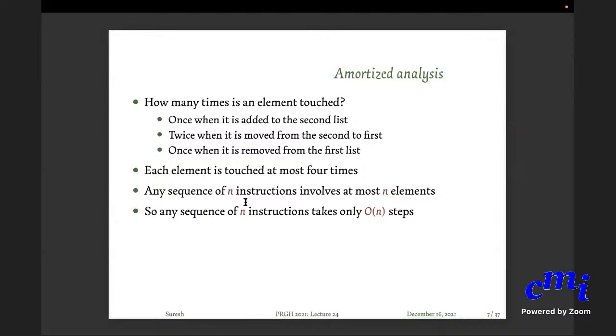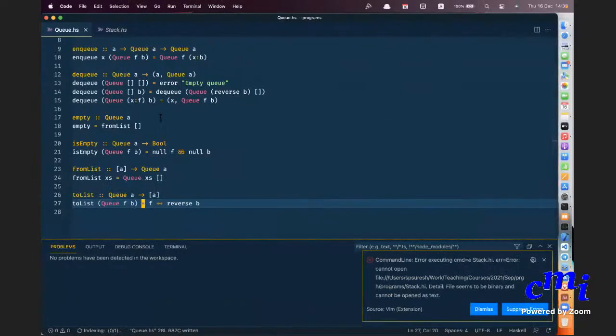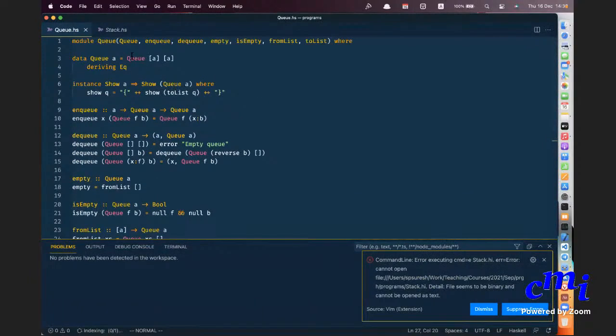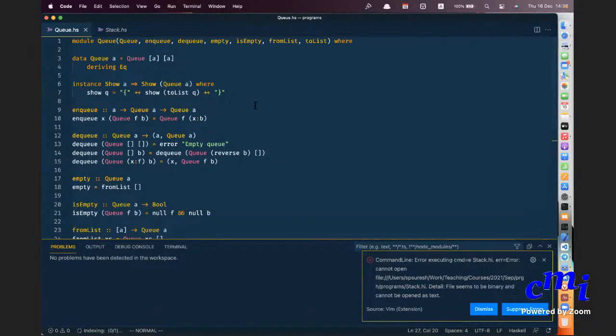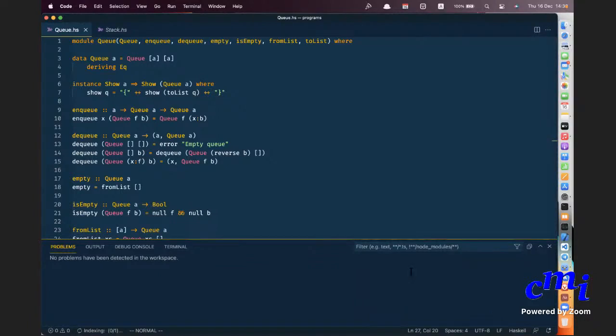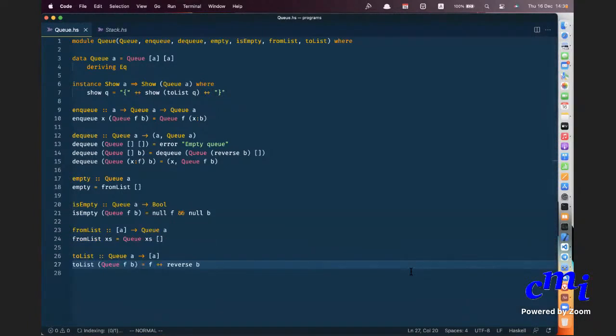This also very clearly tells you that you want to hide the implementation details. Nobody outside will know that this queue is composed of 2 distinct lists. To people outside, it will all look seamless, because if you show the queue, you will show it as a single list. As far as the users of the queue module are concerned, they will just do NQ and DQ. That's all. Nobody ever needs to know that there are 2 lists here. So here you see that your module structure is actually hiding things. Okay, great.